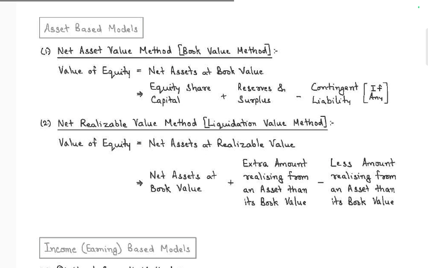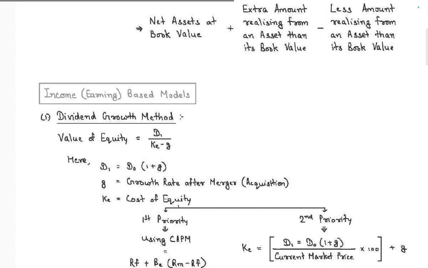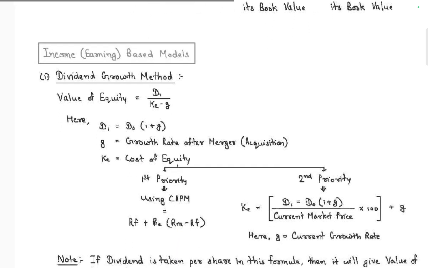Net realization value method, liquidation method. Value of net assets is at book value, but the extra amount realized from the assets, the balance extra amount realized from the assets over its book value, is added, and less the amount where the realization from the asset is less than the book value. Okay, the extra amount on the asset comes, and what doesn't come, we deduct it and it is done. Income earning base model.